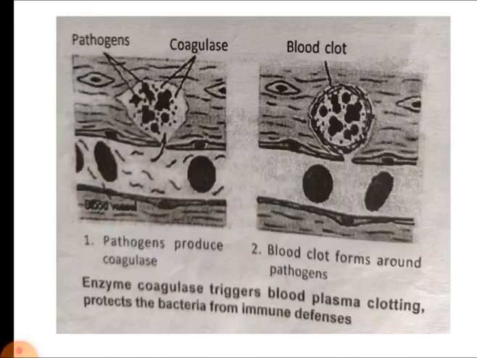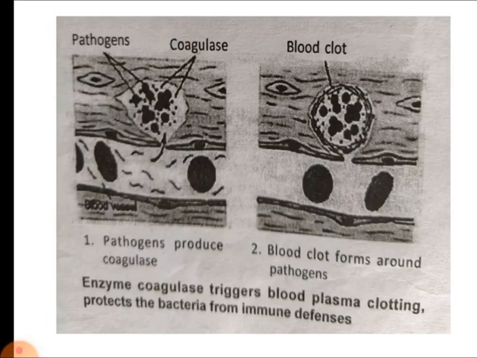So clotting of plasma is accelerated by this coagulase enzyme, and the coagulase test is of value as a means of distinguishing, to differentiate, between pathogenic and non-pathogenic strains of staphylococci. Here is the diagram explaining the function of the coagulase. This enzyme triggers blood plasma clotting, and this clotting protects the bacteria from the immune system.